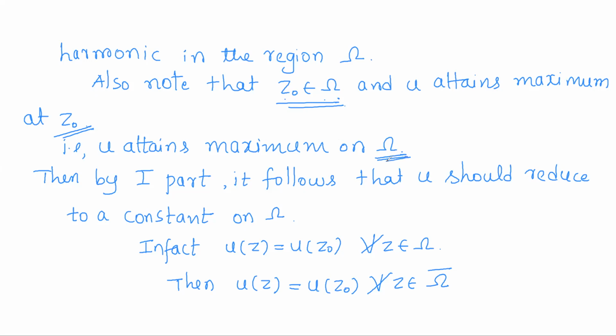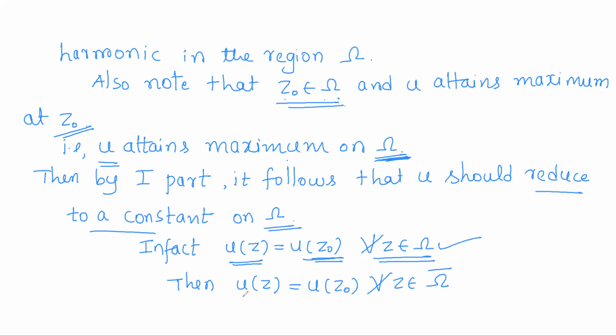So U attains maximum on omega, where omega is a region. Now we shall use part 1, where we have proved that any harmonic function which attains maximum on some region omega should reduce to a constant. So U has to reduce to a constant on omega, and in fact that constant is nothing but the maximum value. So U of Z will be equal to U of Z0 for all Z varying over omega.